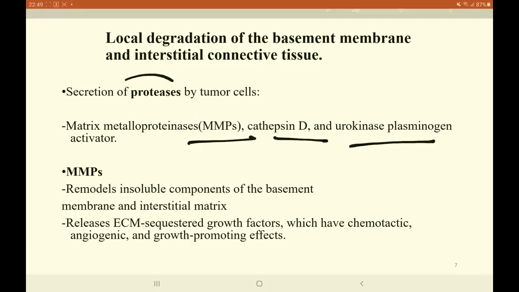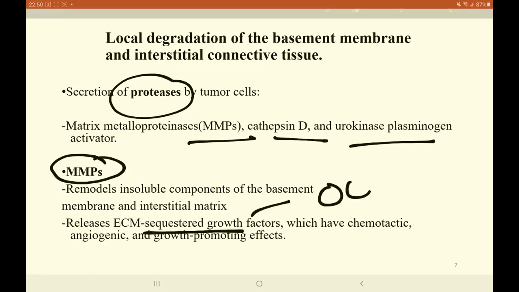Some of these proteases, like matrix metalloproteinase, not just help in digesting the extracellular matrix proteins, but also help in processes like the release of sequestered growth factors, which helps in the proliferation of the tumor cells, and the chemotaxis that helps the tumor cells to move towards the newer site.